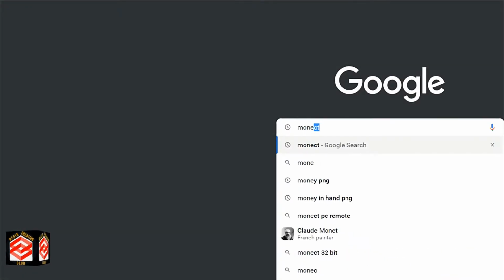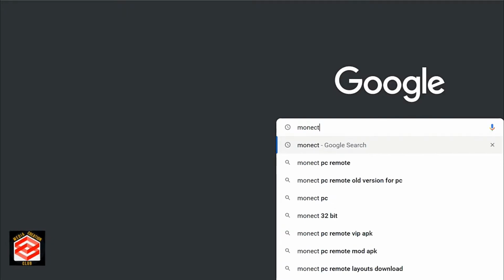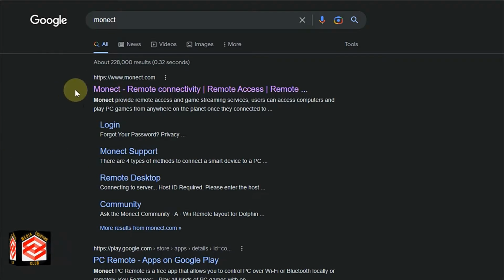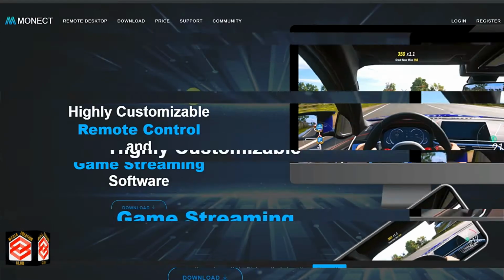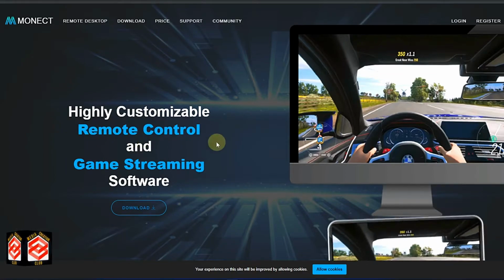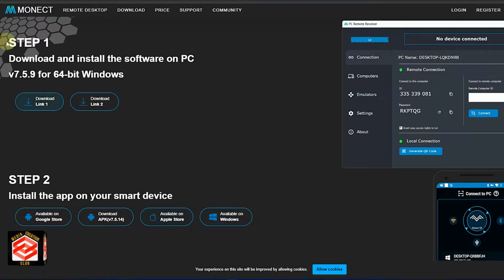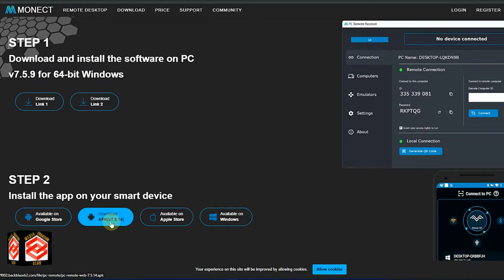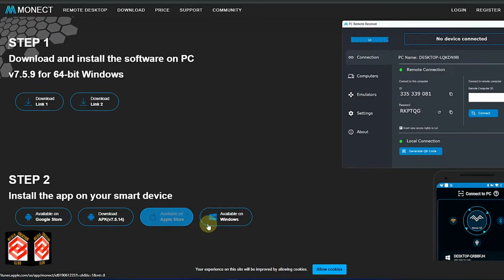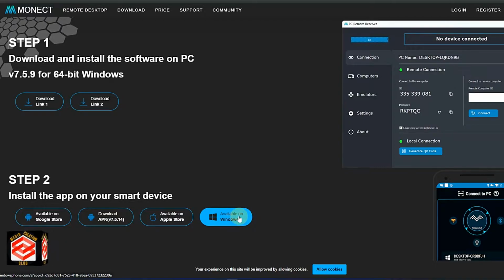Okay friends, first of all, open your browser and type there Mon8, then hit enter. You can see on the top the official link, mon8.com. Here you can see the highly customizable remote control and game streaming software. So we click download. Then you can see it is available on the Google Play Store, as an APK download, on the Apple Store, and on Windows. I click the Windows option, so I am downloading for Windows.